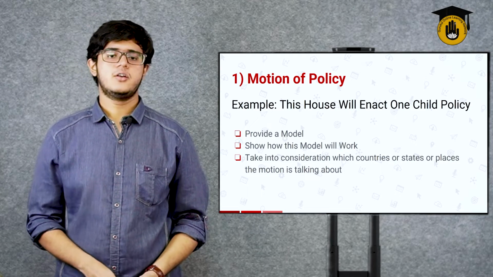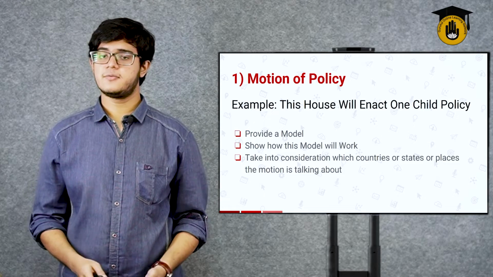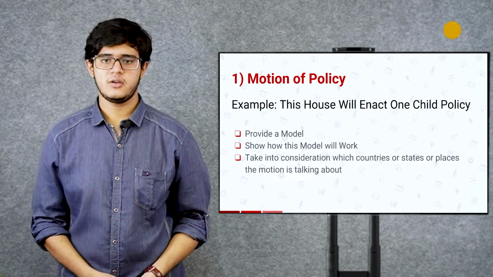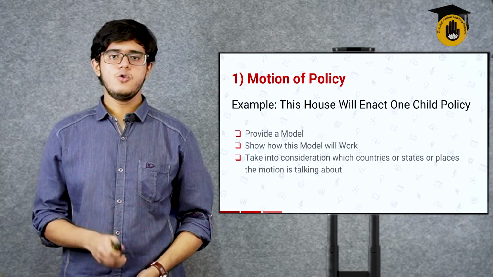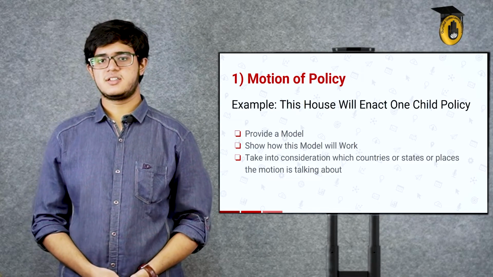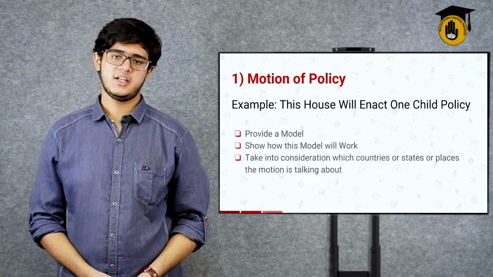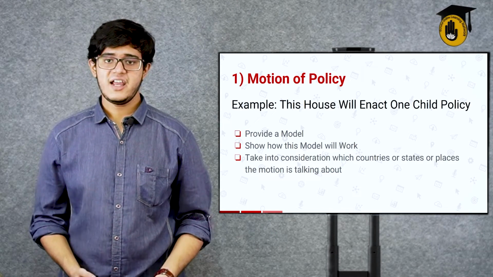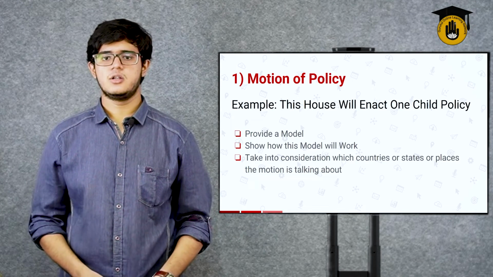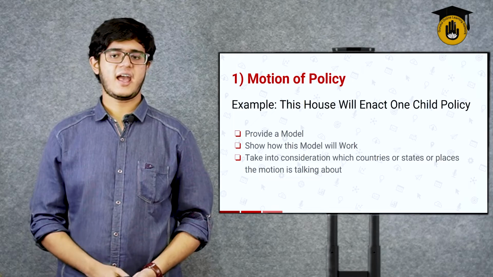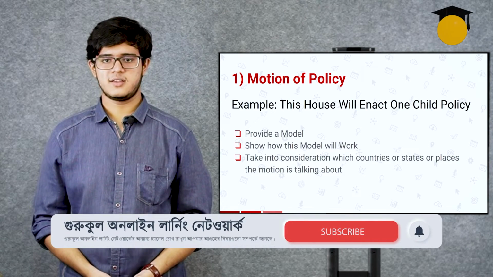Now, here, who could be the actor in the motion? This is a broad motion in which you can take into account. The thought process in this is who needs the one-child policy most? Basically, countries which are overpopulated. China is the most populated country in the world, but they already have a one-child policy, or they have changed it to two-child policy now.